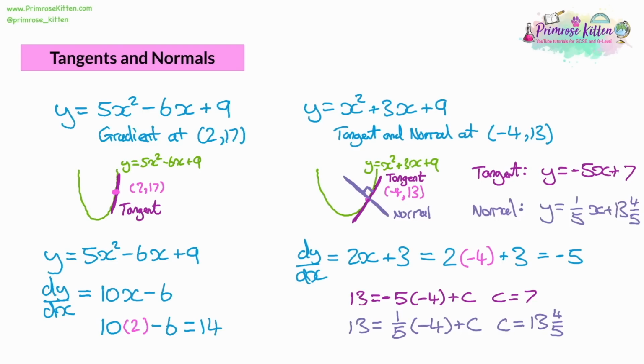So the gradient of the curve at that point is -5. The equation of the tangent is y equals -5x plus 7. And the equation of the normal to the tangent and to the curve is y equals a fifth x plus 13 and 4/5. But this is all true only at the point -4, 13. If you took a different point on the curve, then you would have a different gradient, a different tangent, and a different normal. Now we've got a lot of working out here. Let's just highlight our answers. The answer to the first question was 14, and then to the second question, we had the tangent equation.